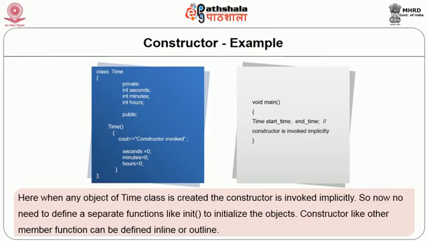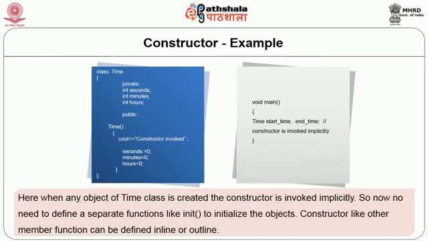So, now the process of initialization has become similar to the way the variables of standard data type are initialized. This constructor is helping in making our data type behave similar to a standard data type.